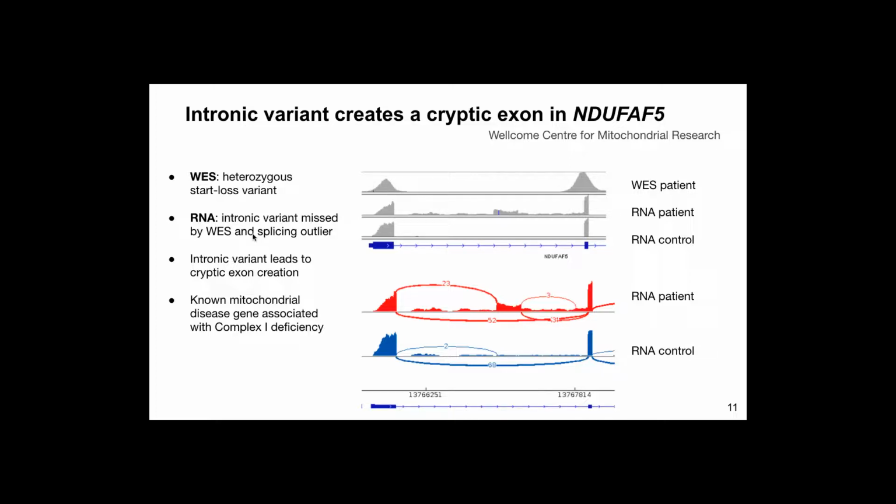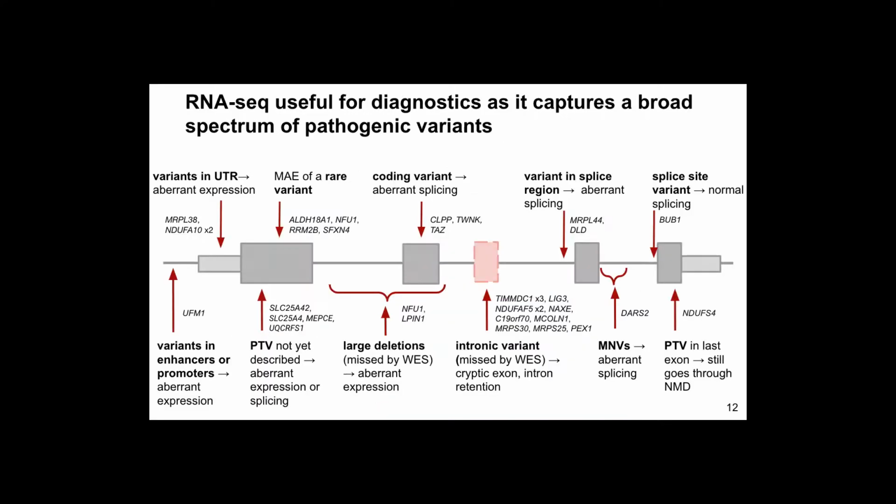RNA sequencing revealed the second variant, which was missed by whole exome sequencing because it was deep intronic. It clearly shows how the variant activated a splice site and created a new exon at a weak splice site. Therefore, now we have the two variants in different alleles, thus leading to this case being solved.